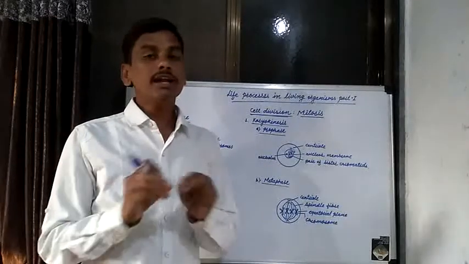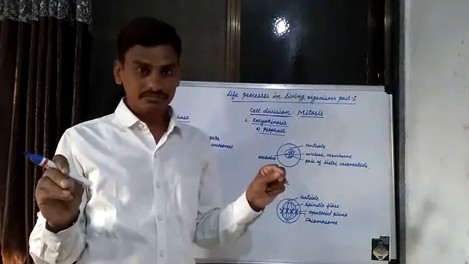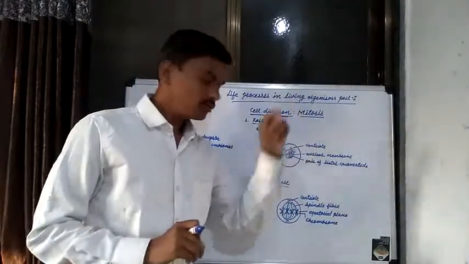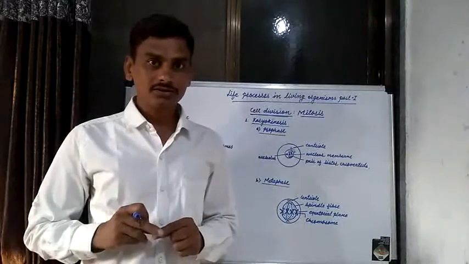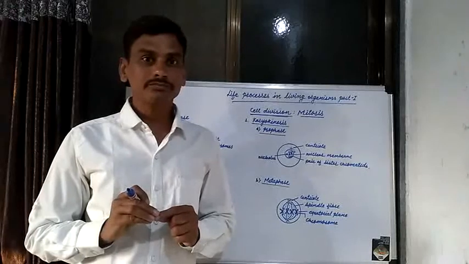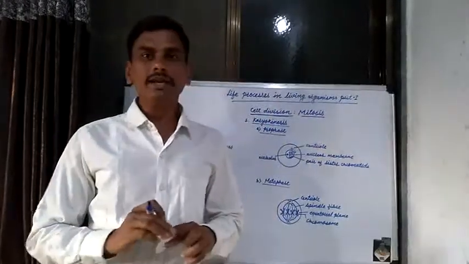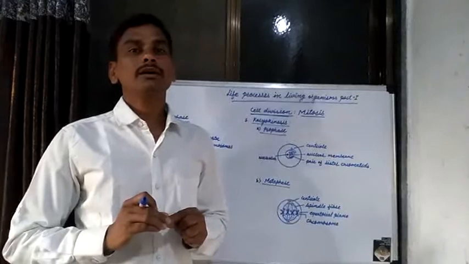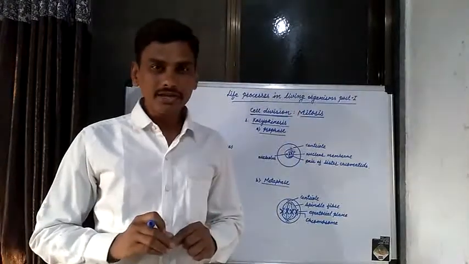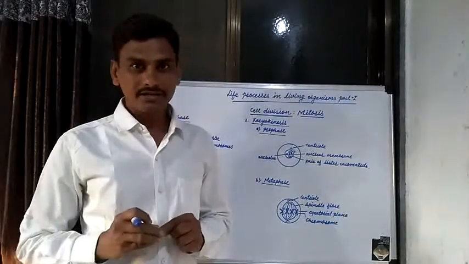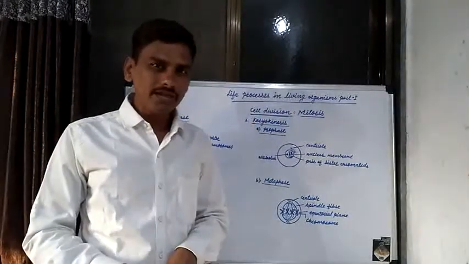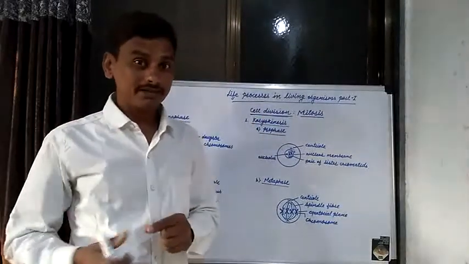There are two types of cell division in living organisms, known as mitosis and meiosis. Mitosis cell division is carried out in somatic cells and in stem cells, and meiosis cell division is carried out in germ cells.